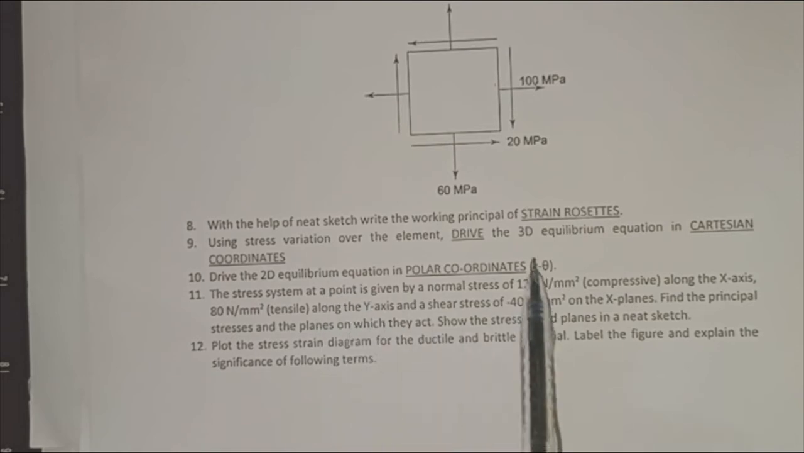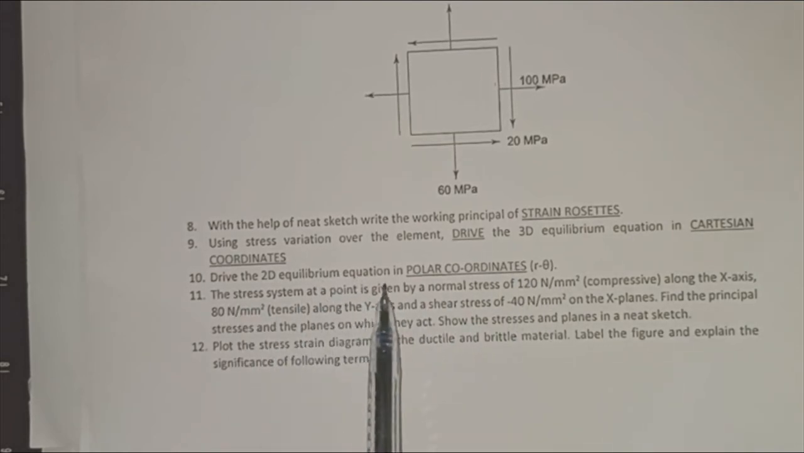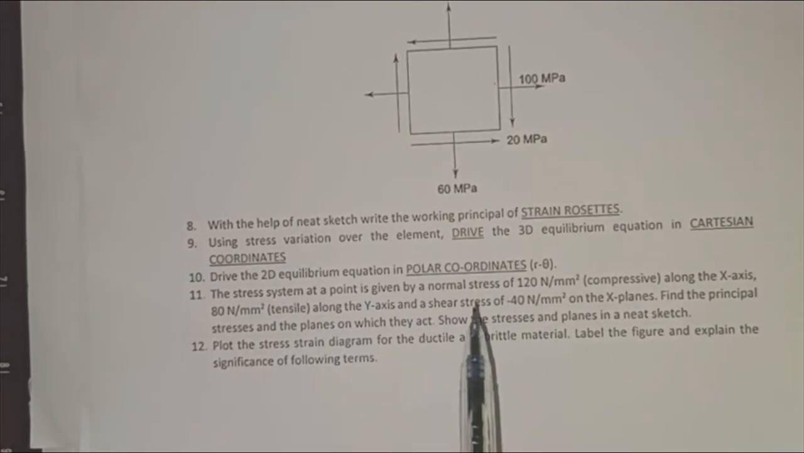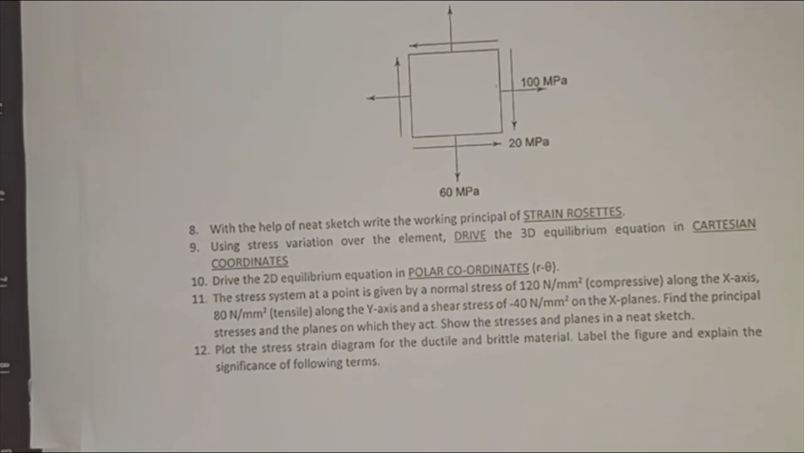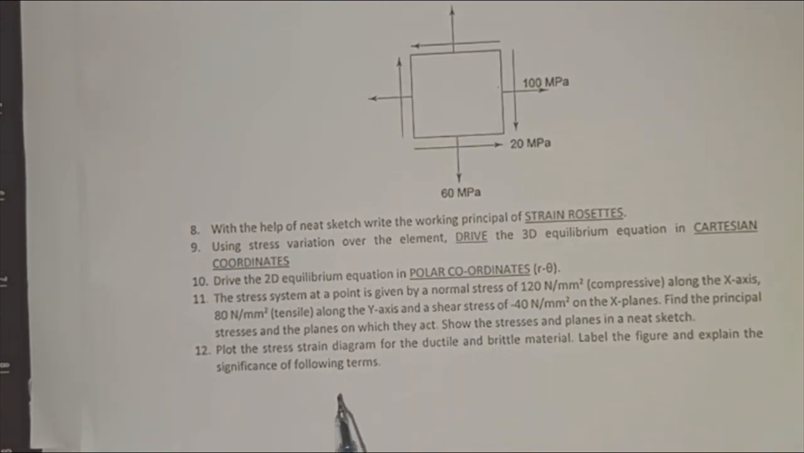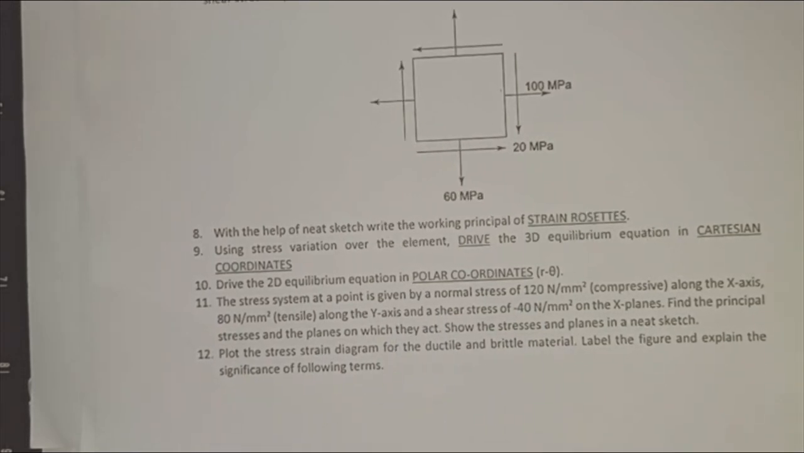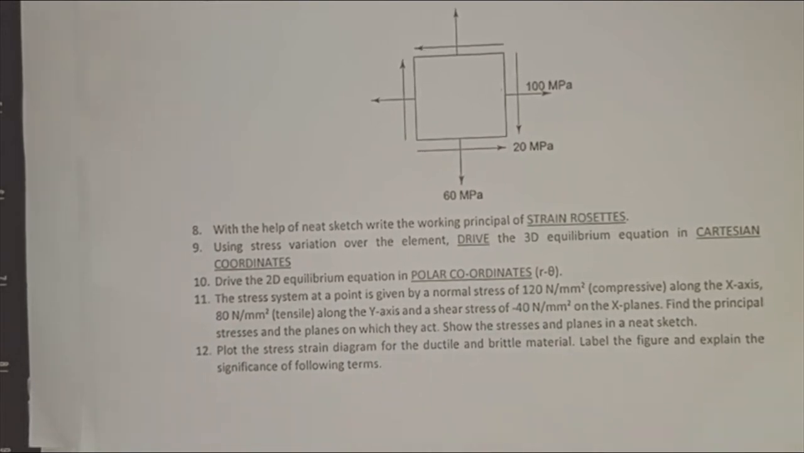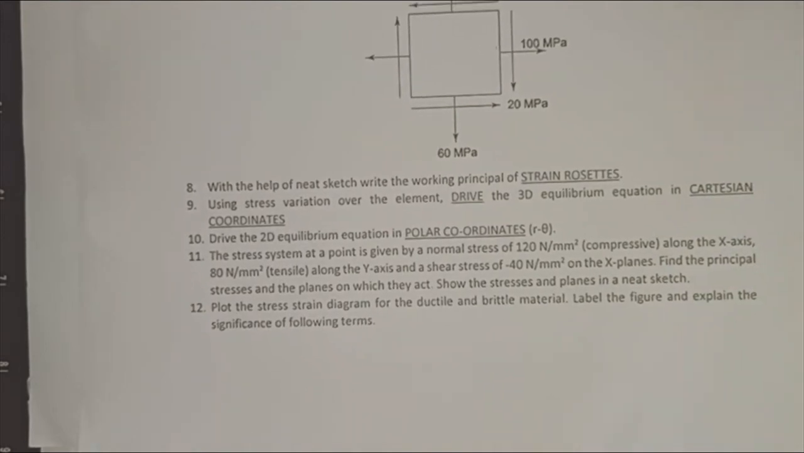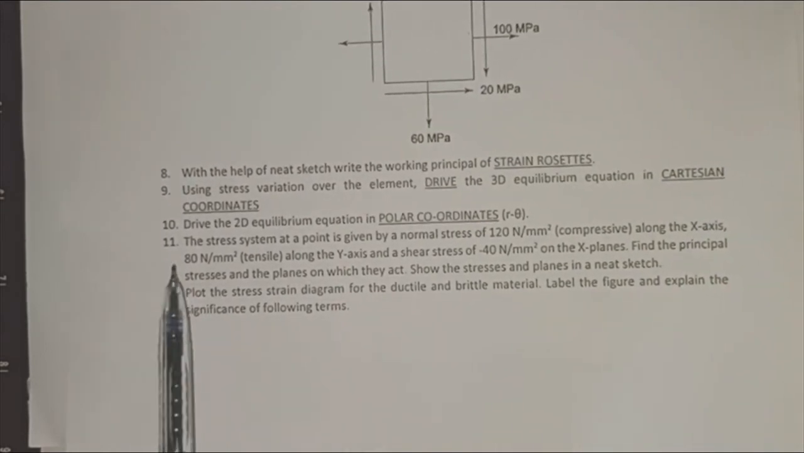This will be a bit difficult: derive the 2D equilibrium equation in polar coordinates. So I request you to refer to any of the books and check out how to obtain it in polar coordinates, or you can try it by yourself. First try it by yourself, then you can go and check in the book also. Then we have another question coming up.